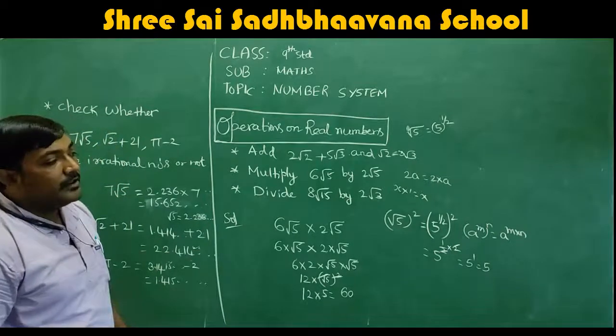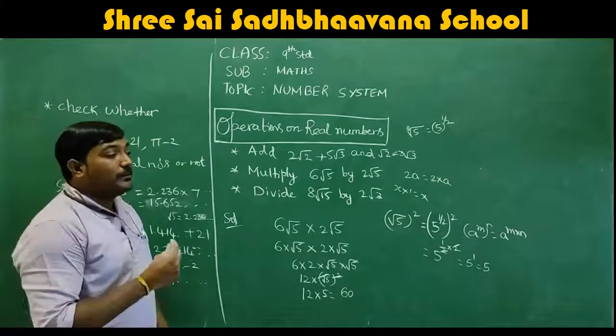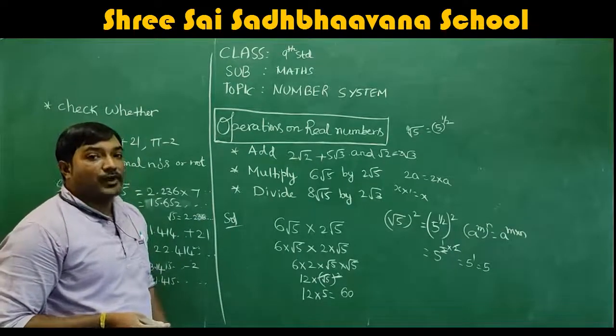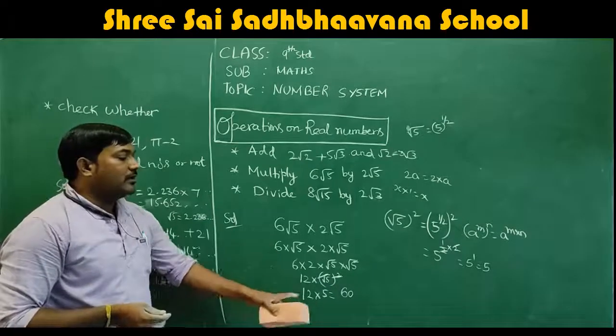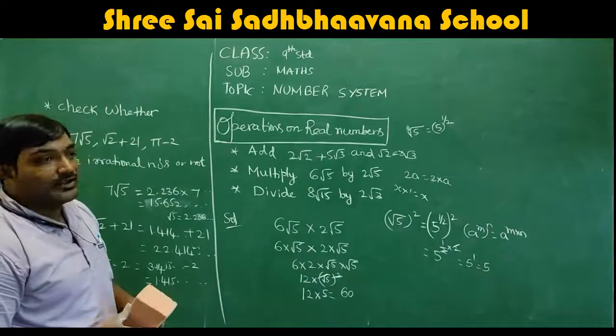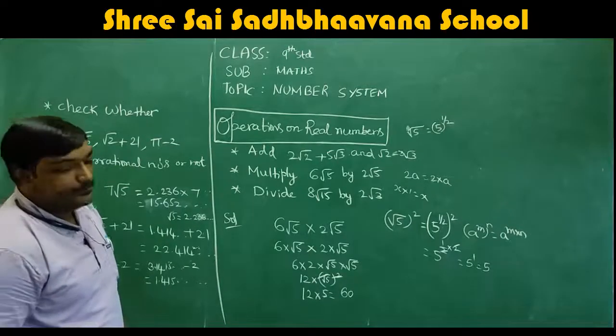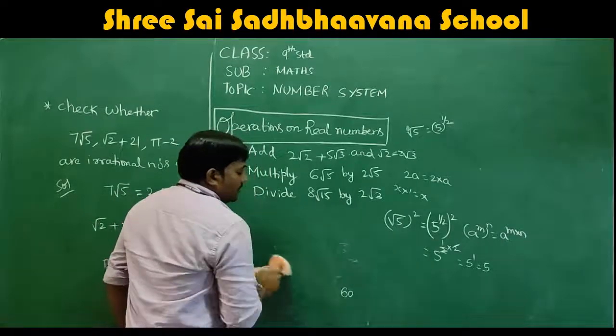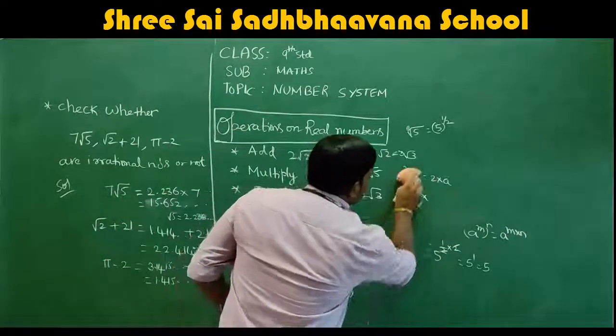So what is m there? 1 by 2. What is n? 2. So 1 by 2 into 2. 2 will get cancelled. You will be left with 5 power 1, which is 5. So this root 5 whole square value is 5. So 12 into 5 is 60. So the answer is 60. Okay, I hope you understood this. I'm just going with the next sum.